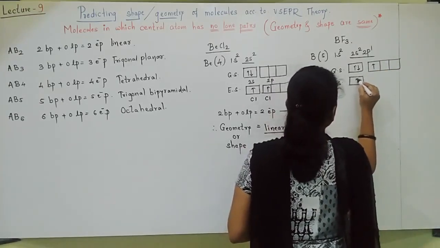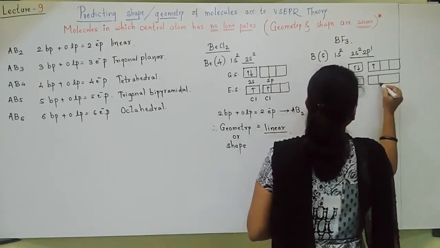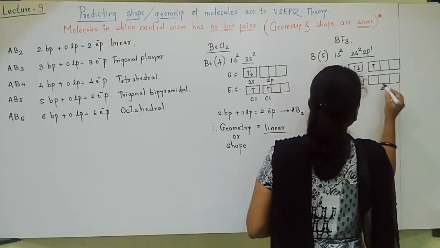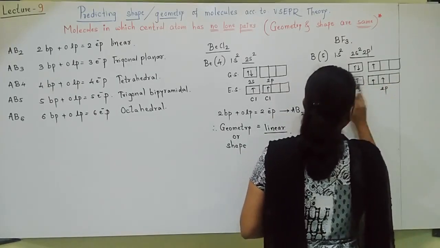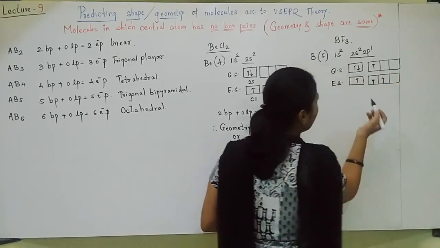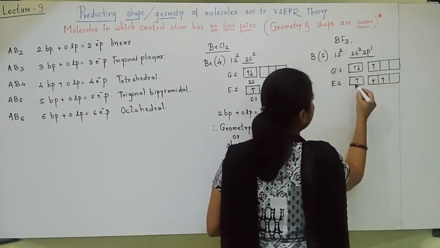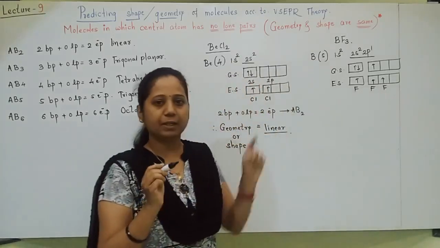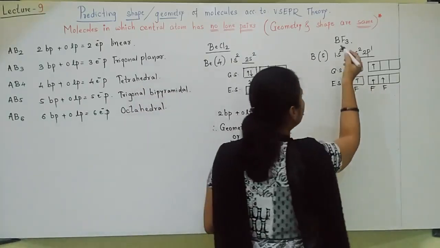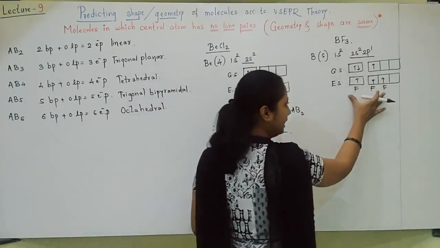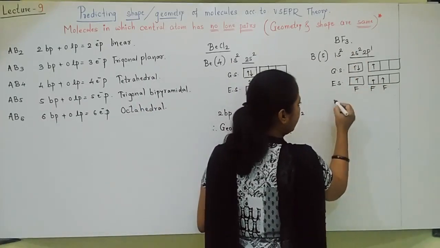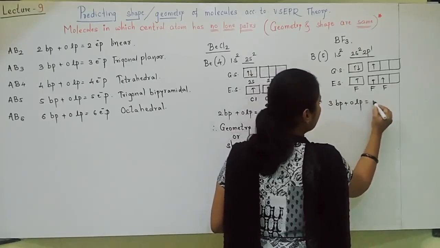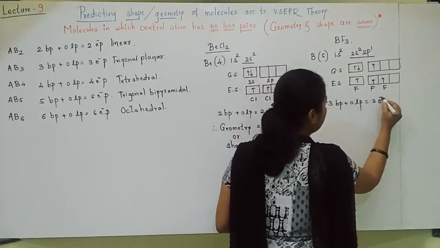In the excited state, you can see that one electron jumps from 2s to 2p, and you can see total how many unpaired electrons are there. 3 unpaired electrons are there. That's why 3 fluorines are combining. So you can say very well that here how many bond pairs are there? 3 bond pairs plus 0 lone pair. Like this, a total of 3 electron pairs are present.